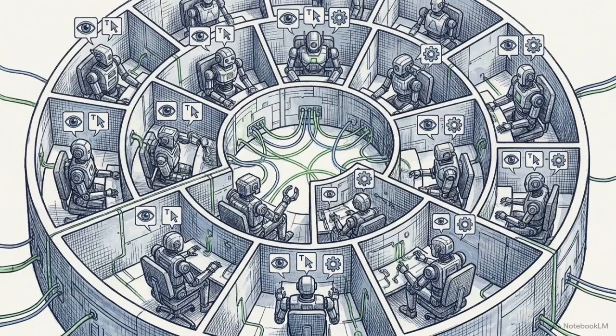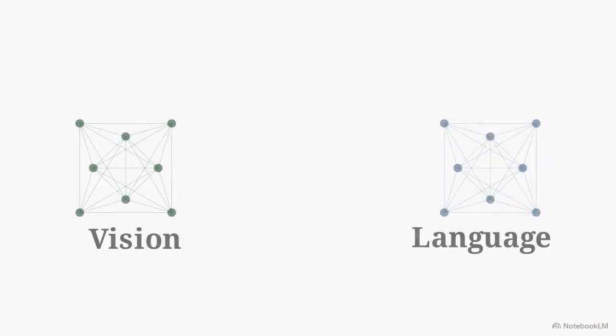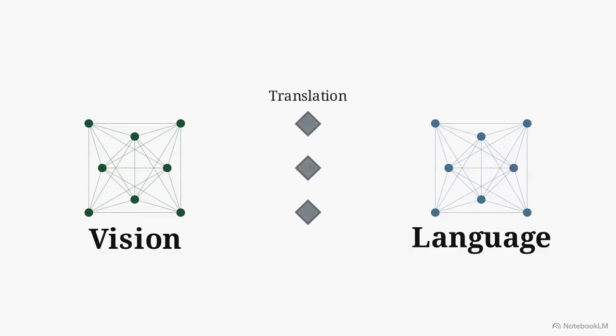To understand this framework, look at standard multimodality. Structurally, it functions like an assembly of delegates who speak different languages. In typical networks, vision and language models are isolated. Data must pause at a translation layer to communicate. For robots processing high-frequency video and physical actions, this bottleneck causes delays, making real-time coordination difficult.